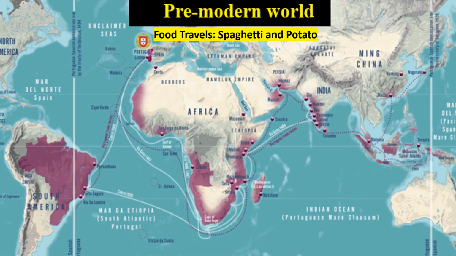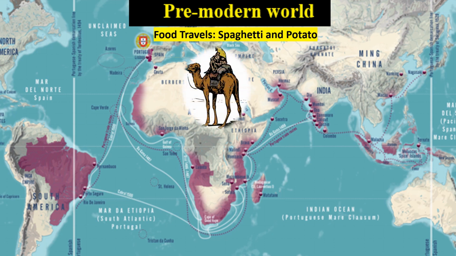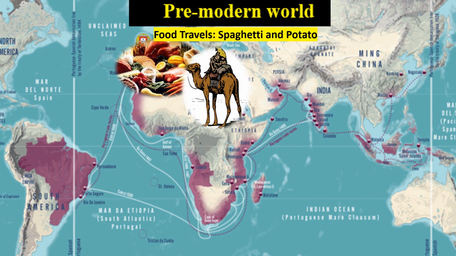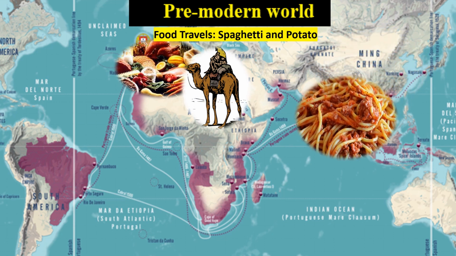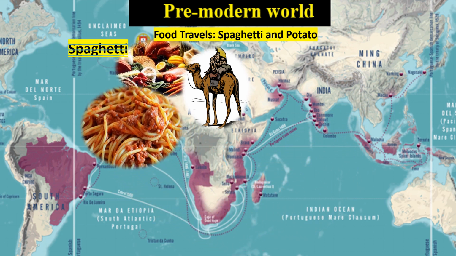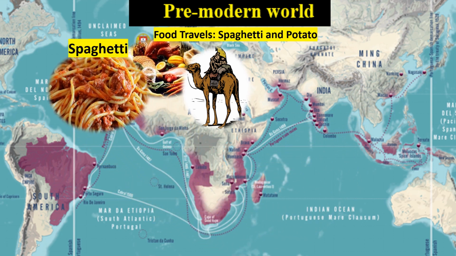Not only trade and culture were exchanged through these silk routes, but the travelers also introduced new crops and food items to the lands they reached. For example, noodles traveled from China to the west and became known as spaghetti. Many food items which we eat today like potatoes, soya, groundnut, maize, tomato and chilies were introduced in Asia and Europe after the discovery of America.